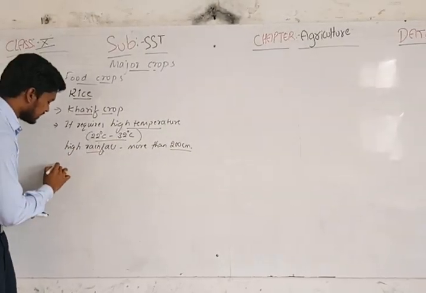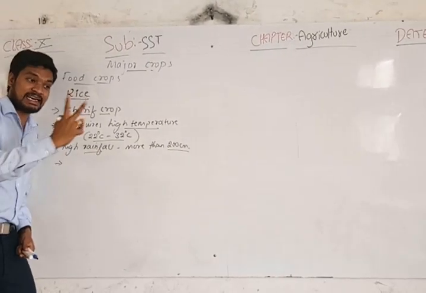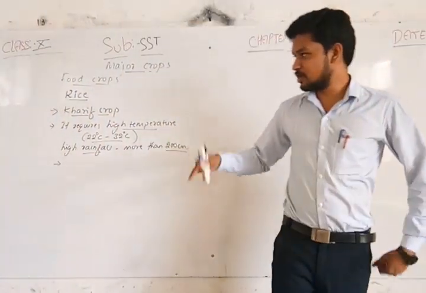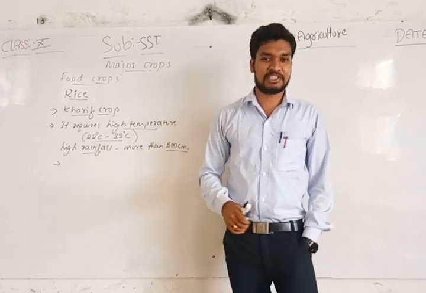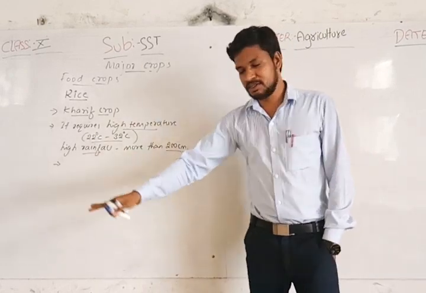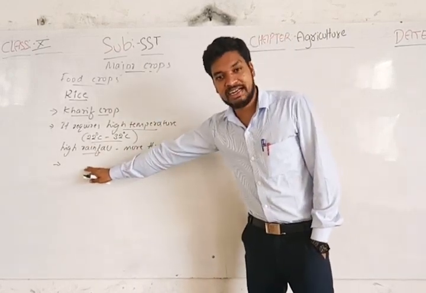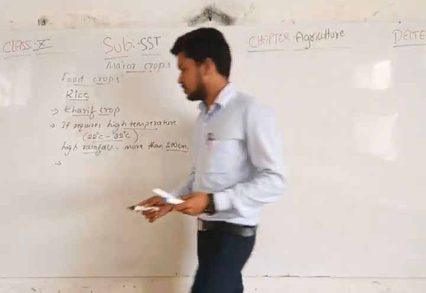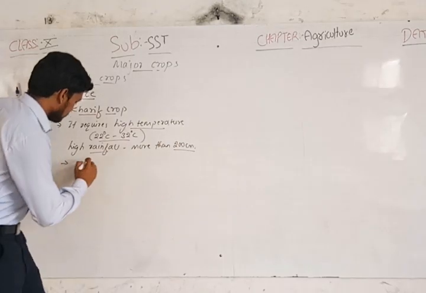India is the second largest producer of rice. Then which country is leading in the production of rice in the world? Yes, it's China. Next to China, India is placed in the second position in producing rice in the world.